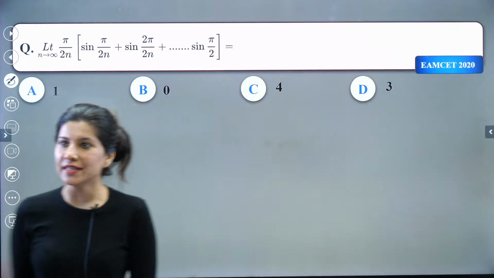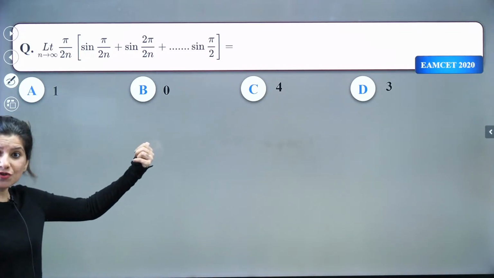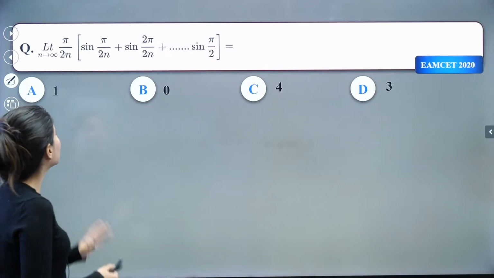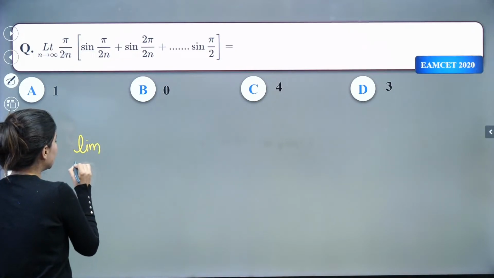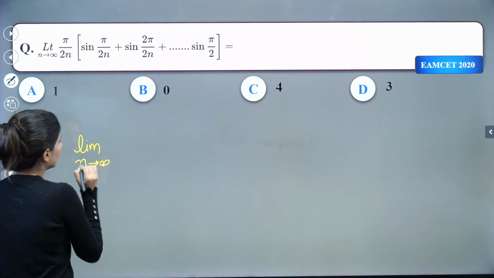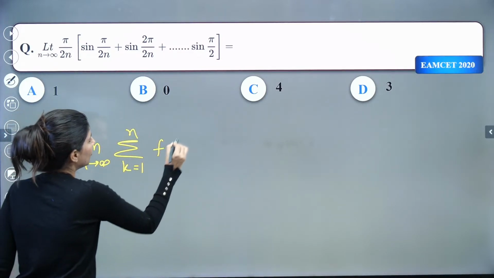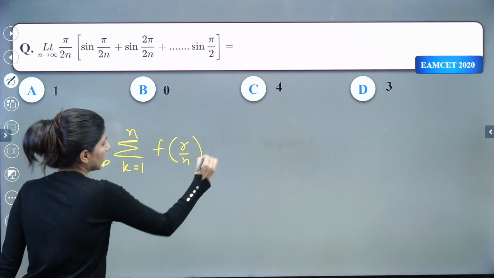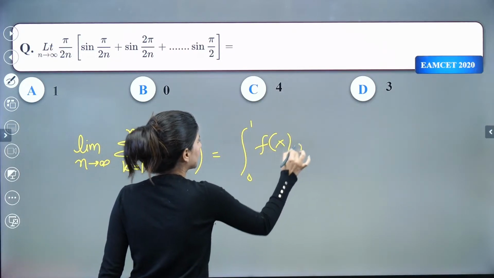Now, yes. So this is something which was deleted in JEE Main. That's why I kept this question wherein the standard format is limit n tending to infinity sigma k is equals to 1 to n f of r by n or k by n will be replaced by integral 0 to 1 f of x dx.